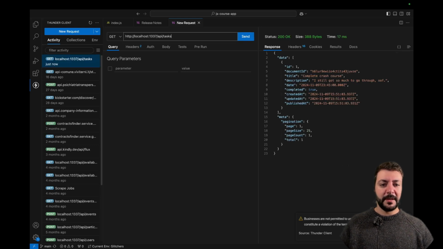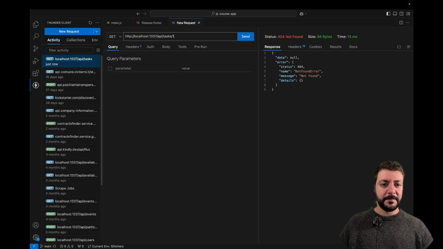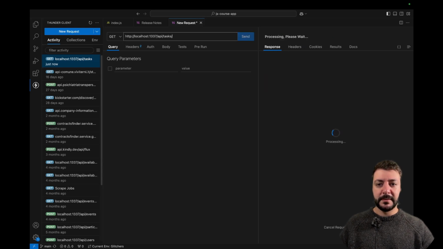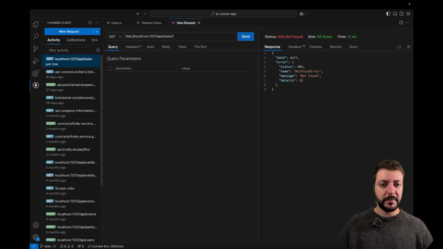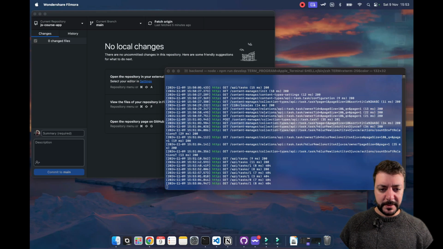And if I send this, I have the same here. Look at that. If I want to send tasks/1, tasks is this one. Yeah, if I go into tasks/1, I should be able to get my task. So that's weird, right? Because the ID is 1. For some reason, this doesn't get found.